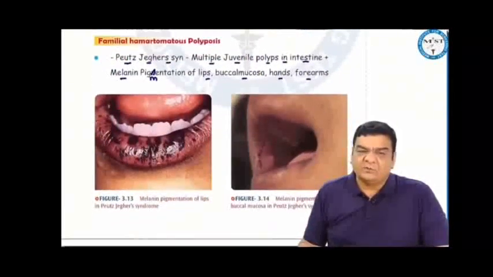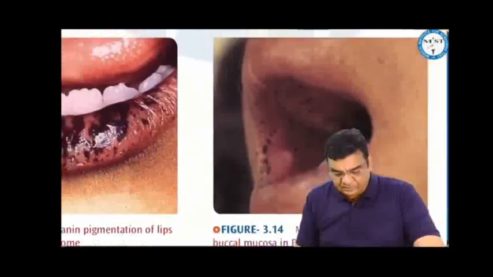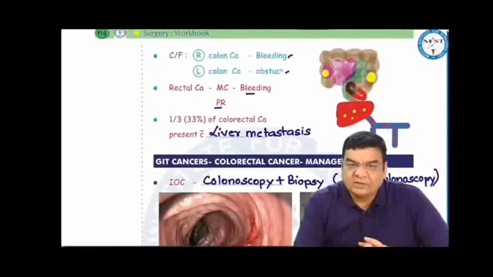Another condition is familial hamartomatous polyposis, which is Peutz-Jeghers syndrome, where there are multiple hamartomatous polyps in the intestine associated with melanin pigmentation of the lips, or maybe the buccal mucosa, or maybe the hands and the forearms. Pathologically, right colon cancers are ulcerative, so they present with bleeding. Left colon cancers are annular, so they present with obstruction.